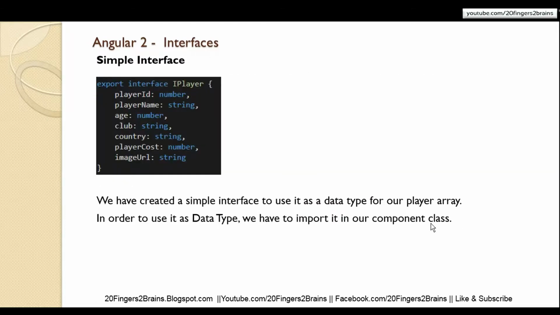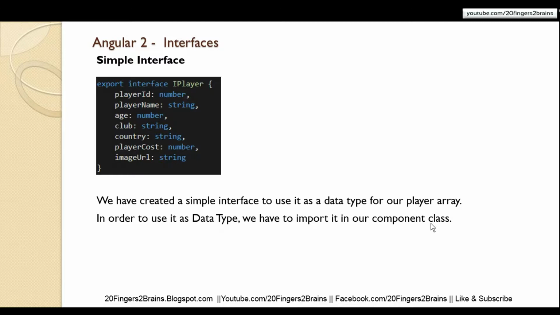Now this is the example of a simple interface which we are going to create in a demo. We have used the interface keyword, and then we have to specify the name of the business object, that is player, prefixing it with the letter I so that we can identify it as an interface. And then we have to decorate it with the export keyword so that we can use it in our component class.